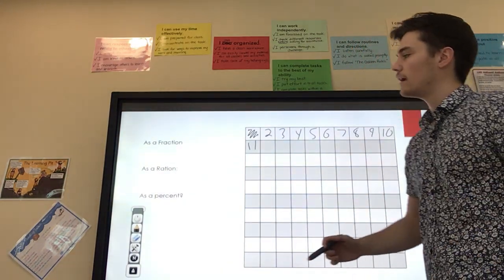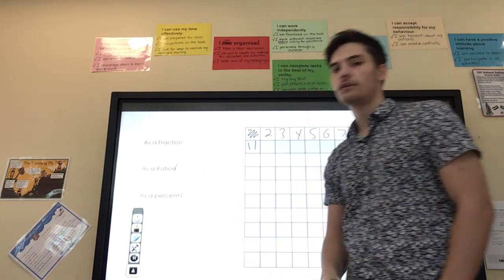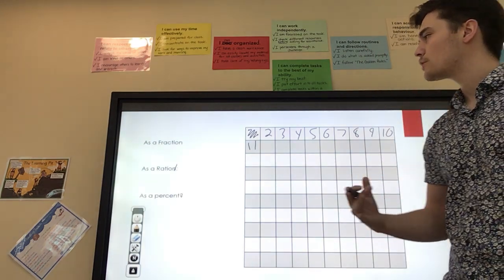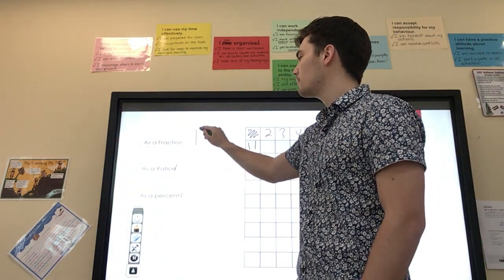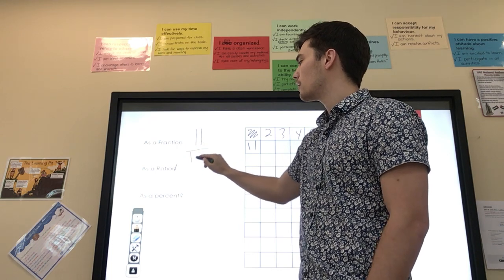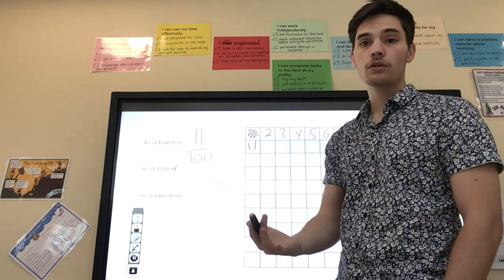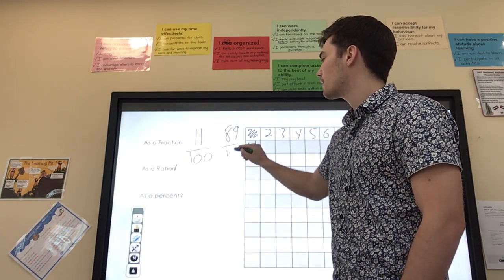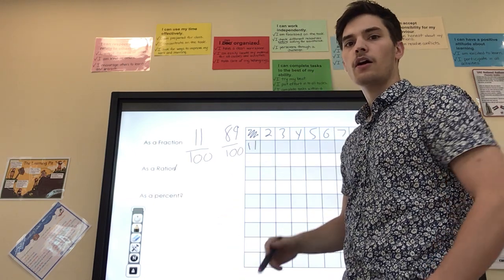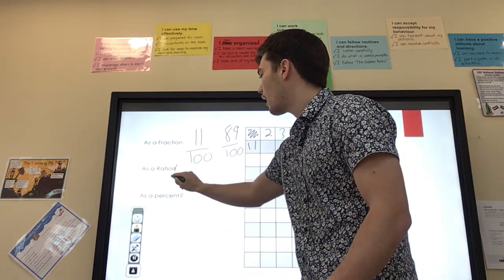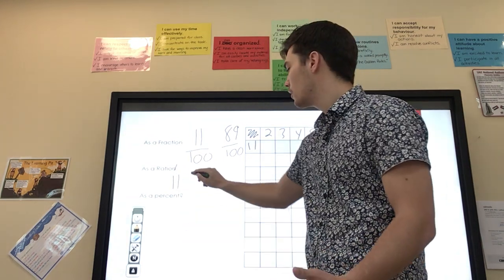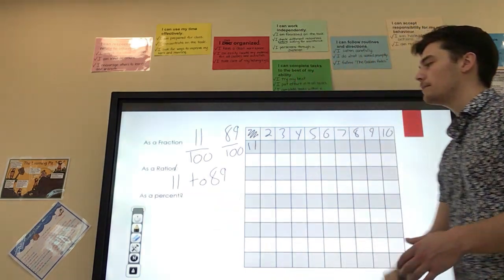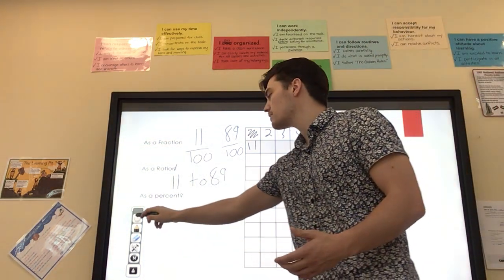We've learned to represent that as a fraction and as a ratio, and now we're going to investigate it as a percent. So as a fraction, we have 11 rice on the floor over 100 rice, or we would have 89 rice still on the table out of the 100. A ratio could represent the amount of rice on the floor to the amount of rice on the table. But now we're going to look at it as a percent. And what does that actually mean?